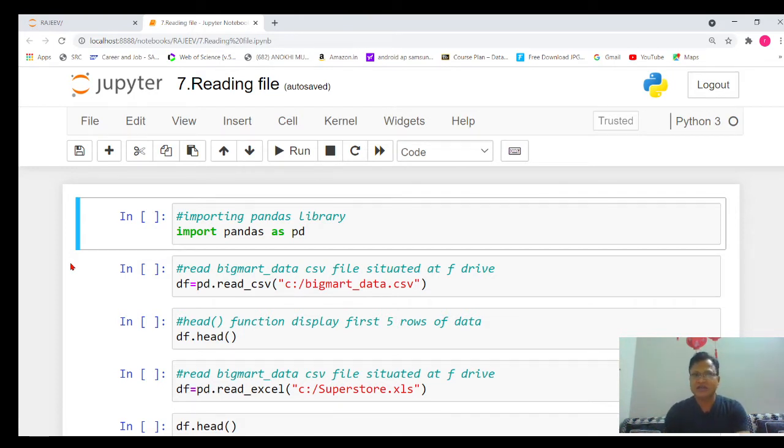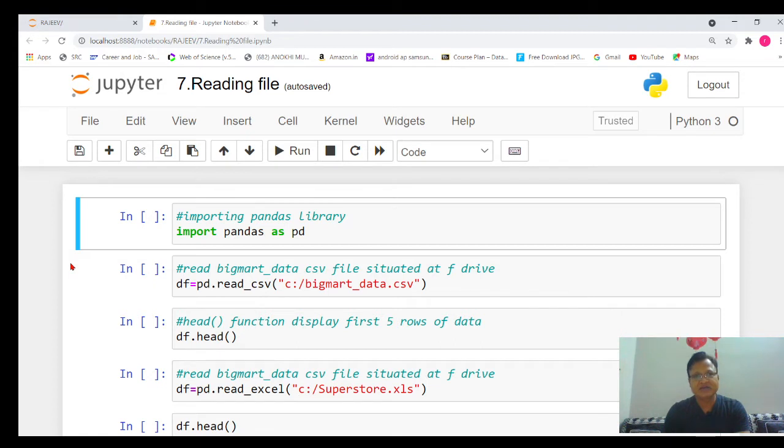Almost every type of file we can connect in Python, and after connecting that file we can do cleaning of the data. We need to understand the data, analyze the data, visualize the data, and finally interpret all of it. Besides this, we will also learn how to make different types of models. We will see what supervised learning and unsupervised learning are, what predictive models are, and how to implement all these concepts. Slowly we will move towards that.